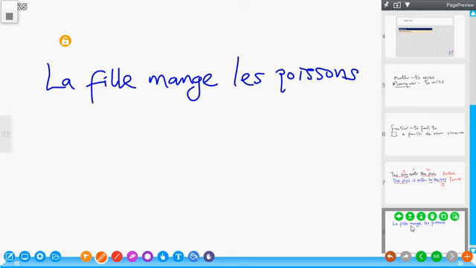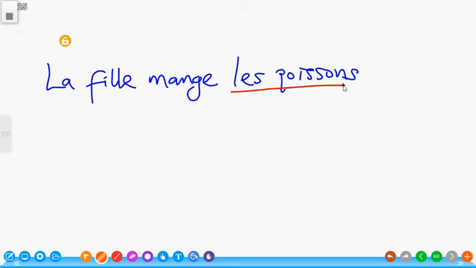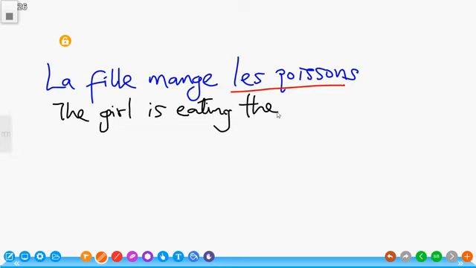Okay, la fille mange les poissons. Do not forget, here, this is the object, as usual. So we want to emphasize on the object. So if this is "the girl is eating the fishes," I'm going to have "the fishes are being eaten." And we're emphasizing on the fishes.